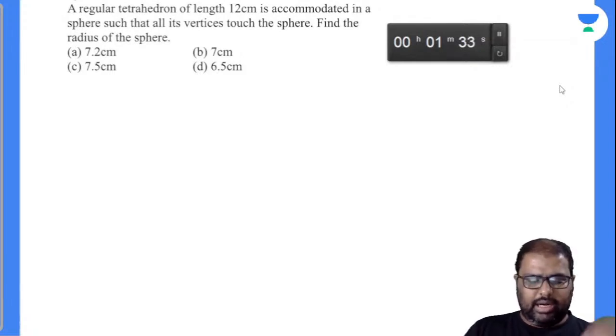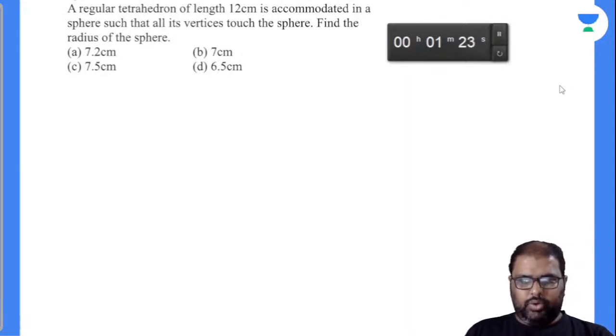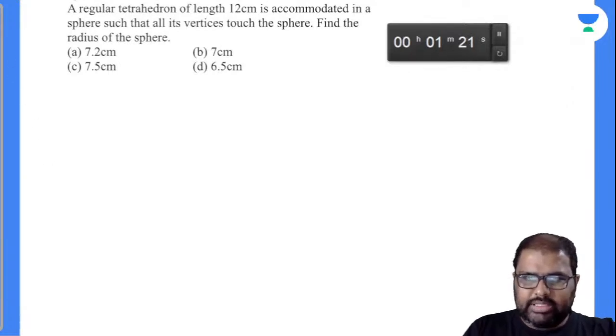Regular tetrahedron means all the lateral sides will be triangles, the base will also be a triangle, and all the sides will be equilateral triangles. I hope you understood the point. What is a regular tetrahedron? It's a basic thing.